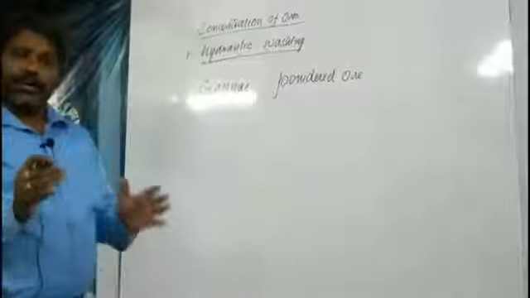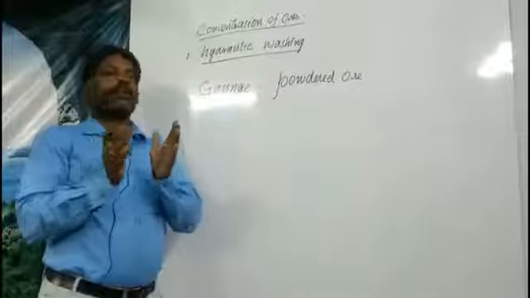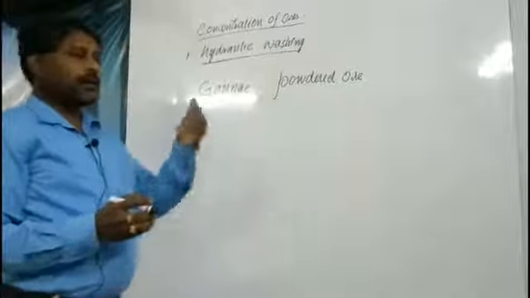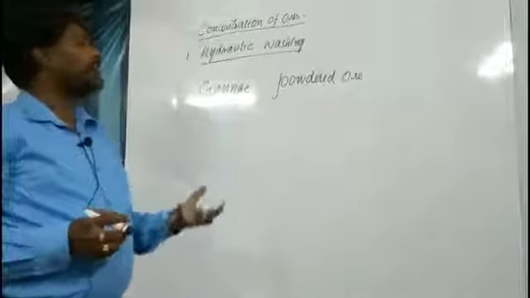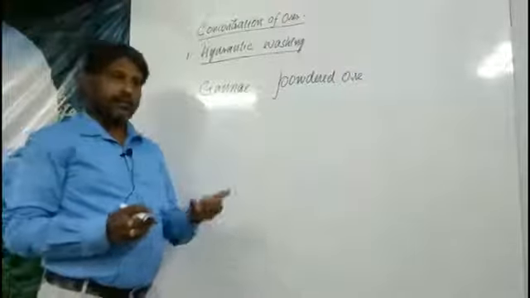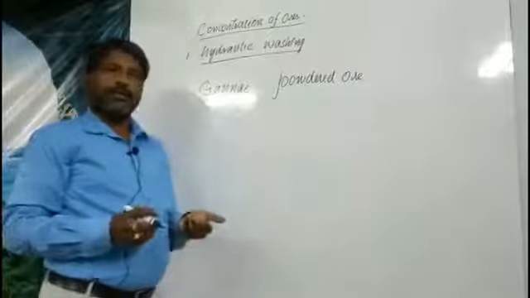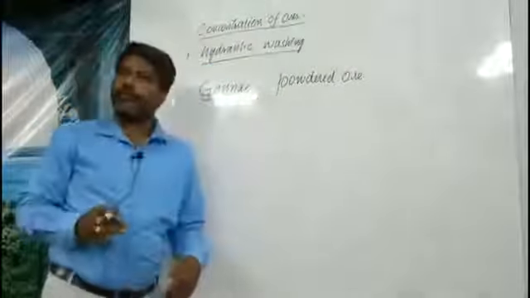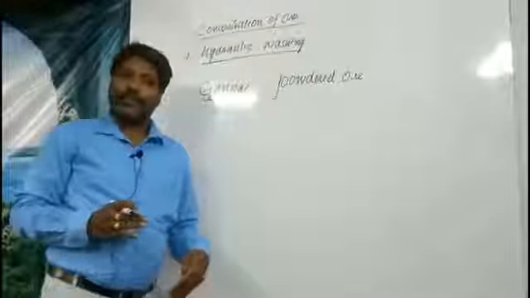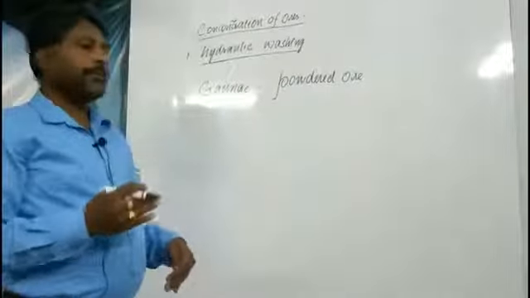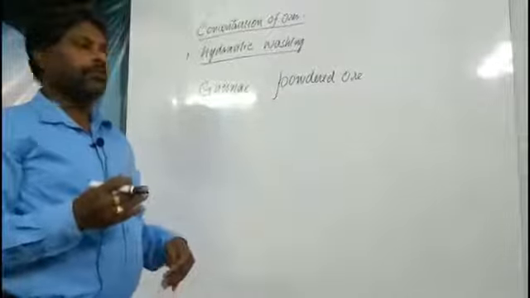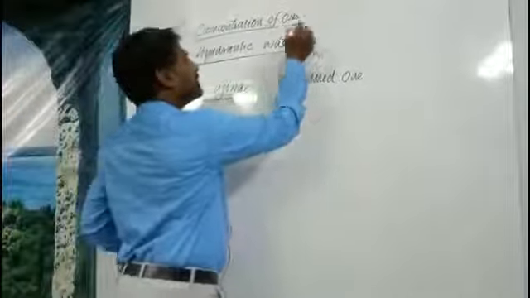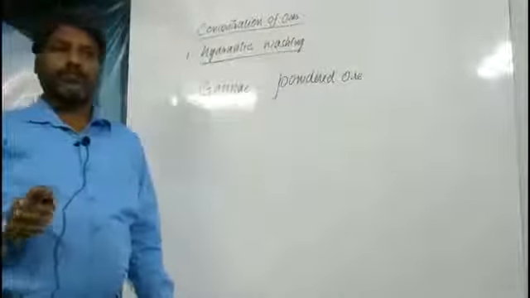Take water with high pressure, and in that high pressure you keep this gangue powder on the way, and the particles that are heavier than the gangue particles, the mud or impurities which are heavier, will be thrown downwards, and the lighter particles will be thrown away by the pressure of water. So like this, the denser impurities and non-denser impurities both will be separated by hydraulic washing. This is the first process called hydraulic washing.